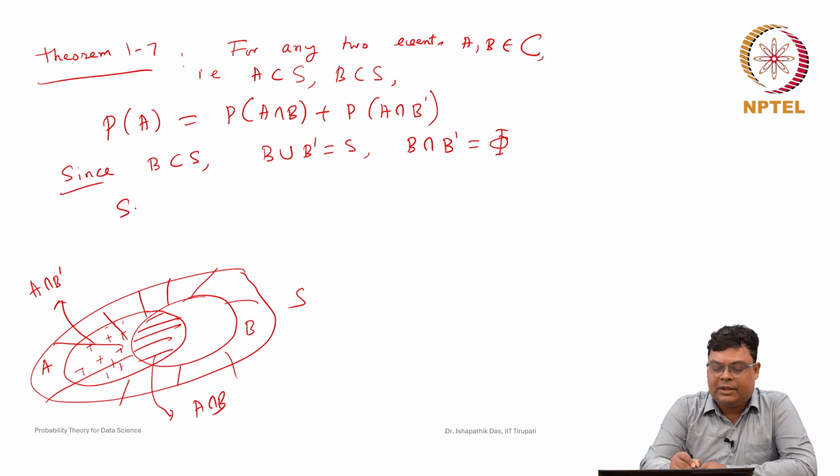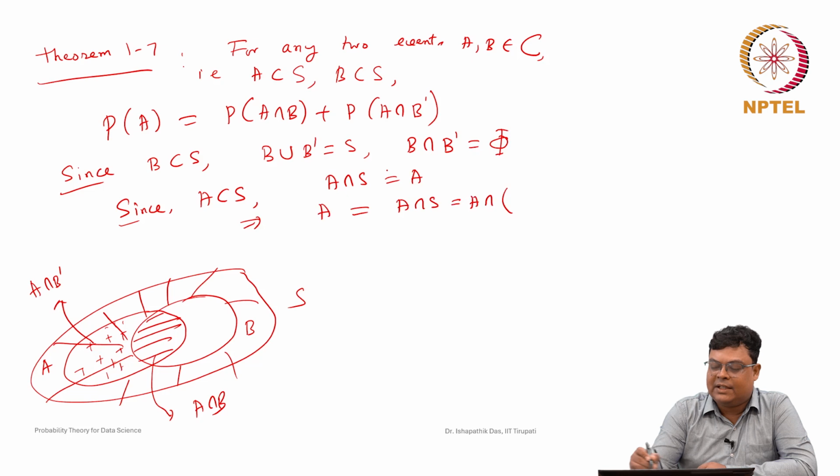Now, since A is a subset of S, what will be A intersection S? It is nothing but A. So A can be represented as A intersection S, which is A intersection (B union B complement). Now if you use the distributive property, it is A intersection B union A intersection B complement.